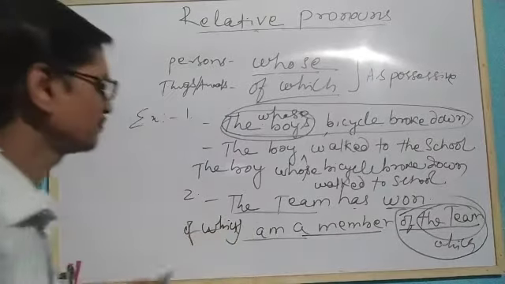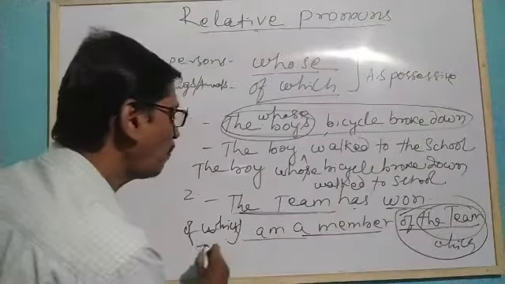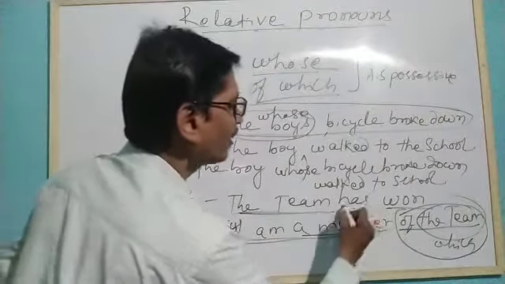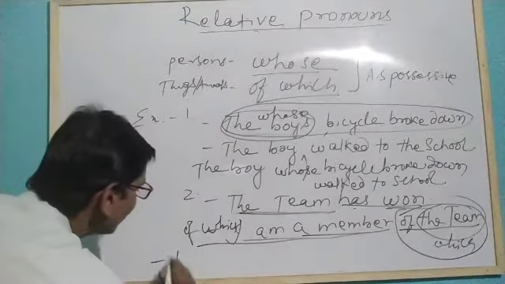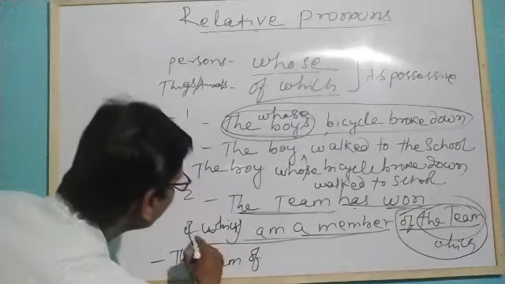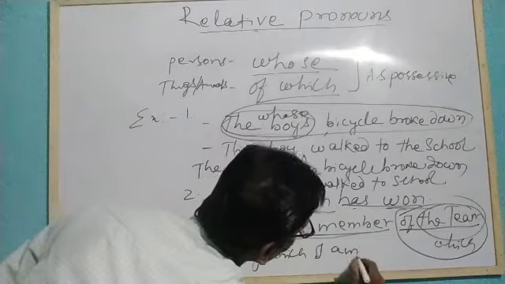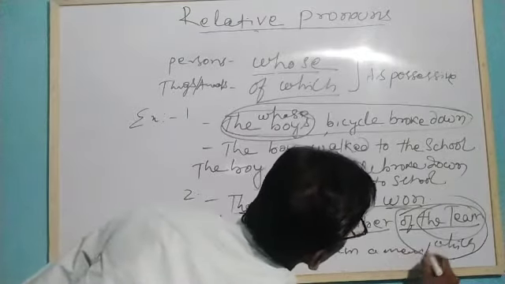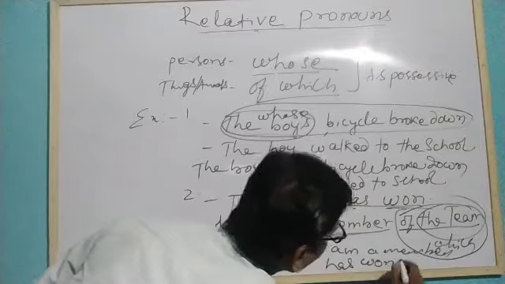The team of which I am a member has won. Understand? So now write: the team of which I am a member has won.